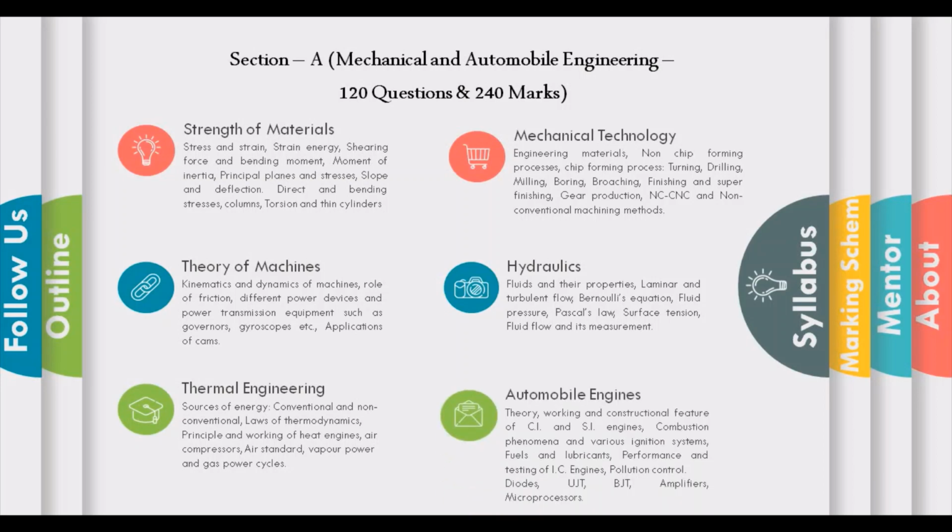The last module is automobile engines and industrial electronics. It includes theory, working and construction features of CI and SI engines, combustion phenomena and various ignition systems, fuels and lubricants, performance and testing of IC engines, pollution control. The industrial electronics part contains diodes, UJT, BJT, amplifiers and microprocessors. So a total of 6 modules are involved in section A.